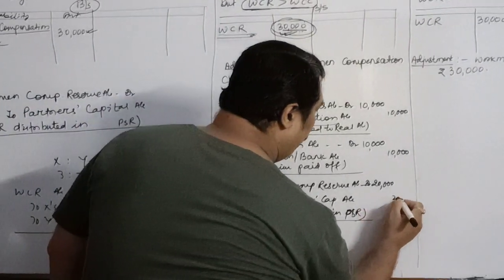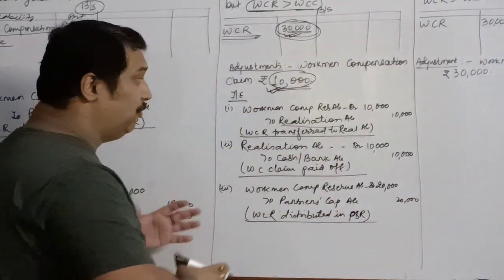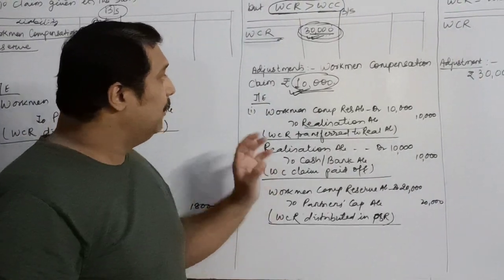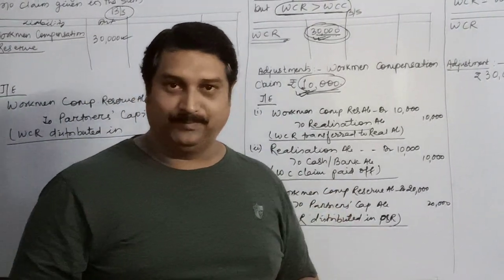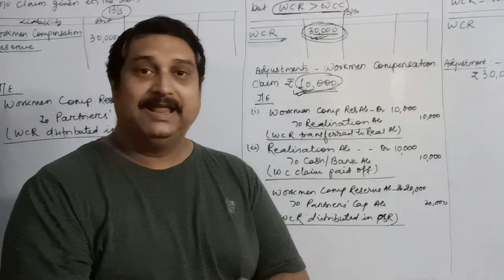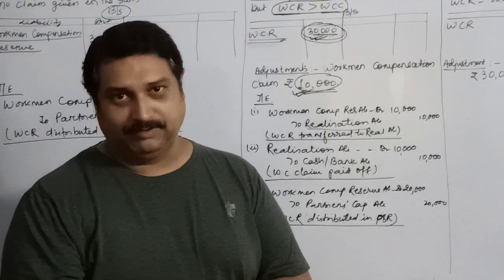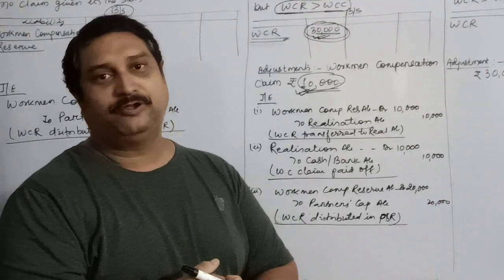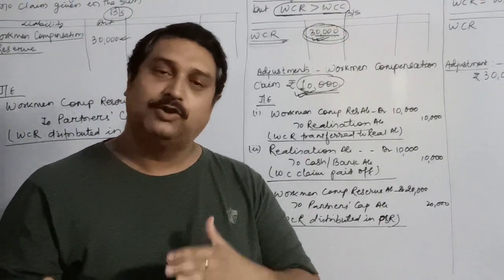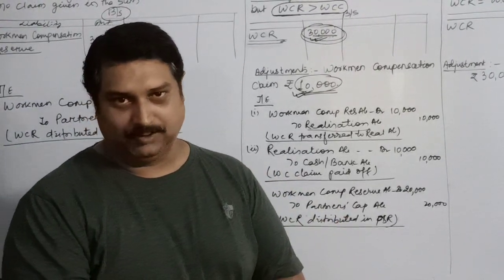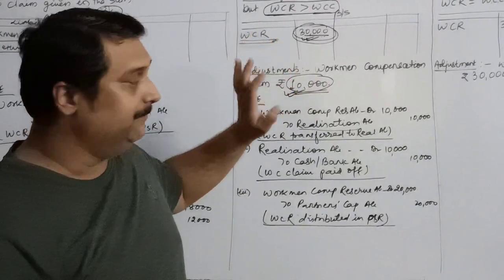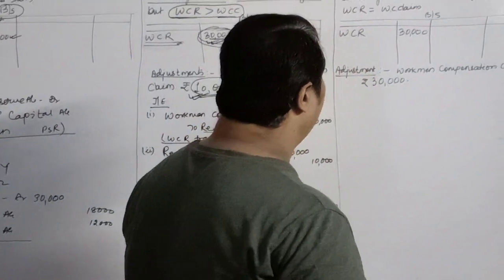So children, the concept we derive from here is that whatever is the amount of claim to be paid, if you have sufficient reserve, you will transfer the amount of reserve equivalent to the claim to the realization account.